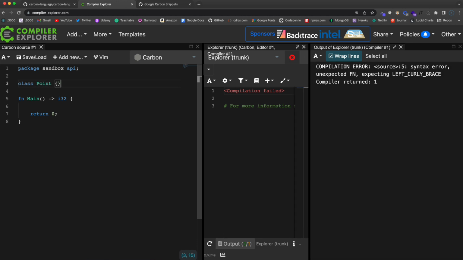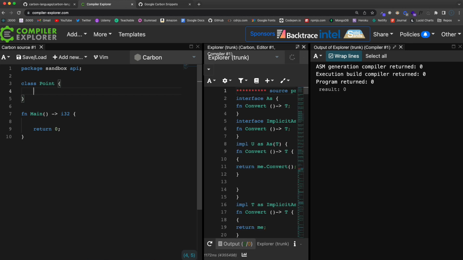So I'm going to say class Point. And then classes are structures that you use to create objects from. If you know literally any other language, you probably know at least the basics of classes. They can have properties, which are just like attributes, and they can have methods, which are functions.